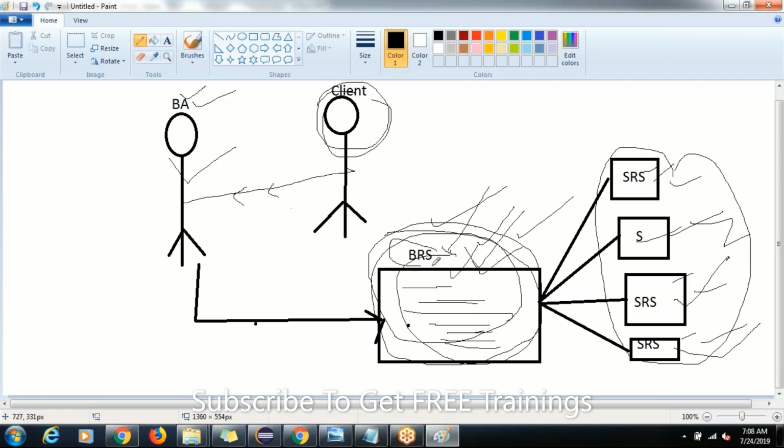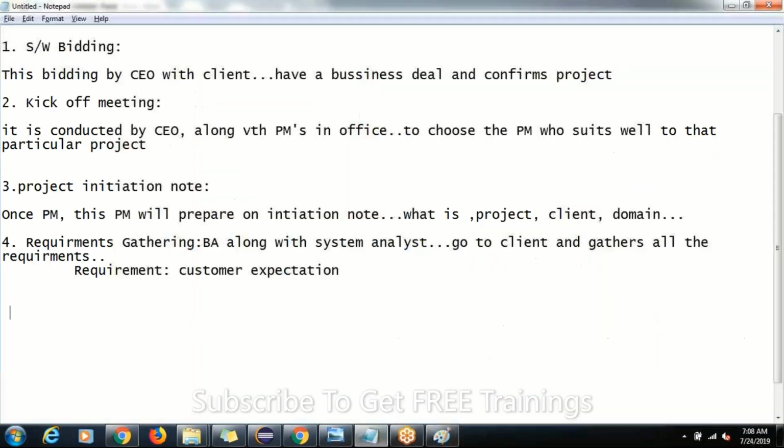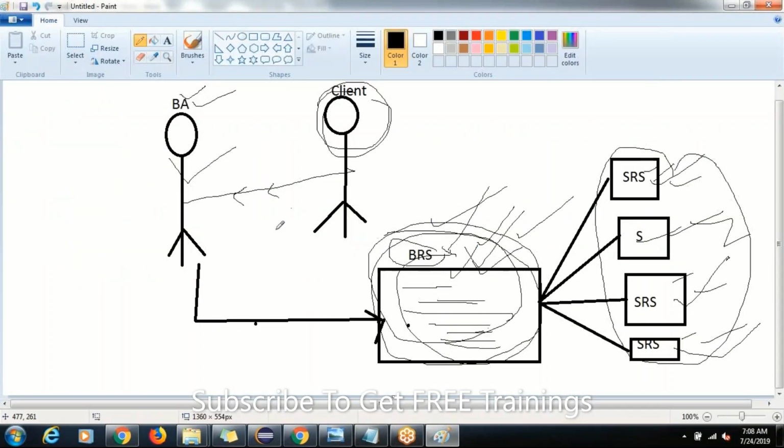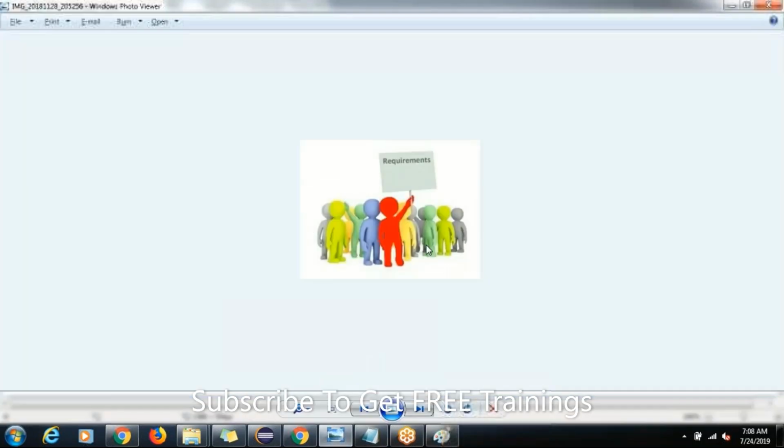BRS stands for business requirement specification, and SRS stands for system requirement specification. Once again, I repeat, guys, requirement gathering. The business analyst, along with the system analyst, goes and sits together with the client. Why with the system analyst? Because he is also the person who knows what should happen exactly.